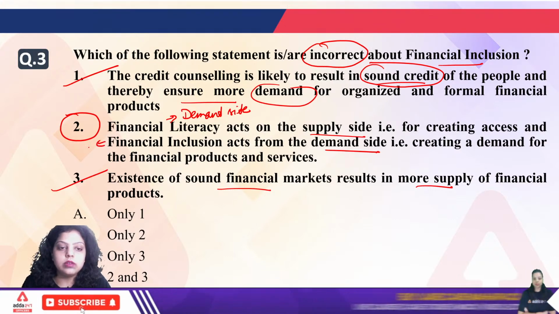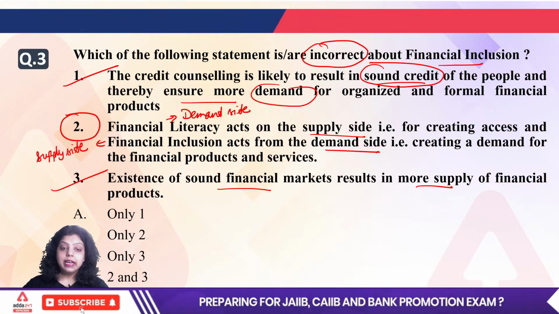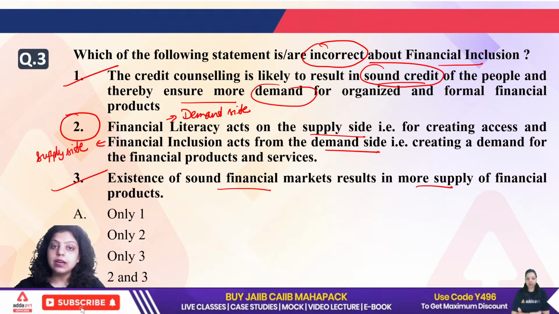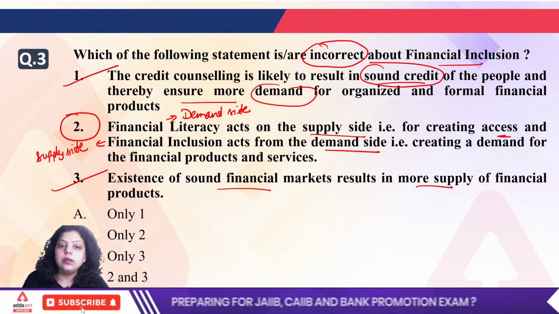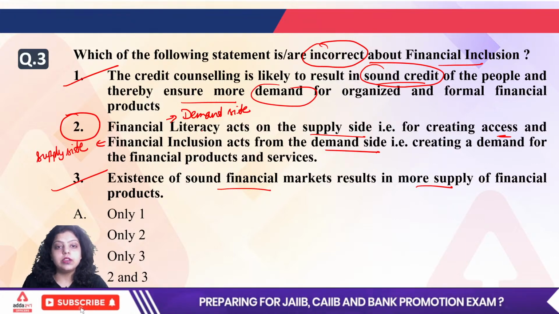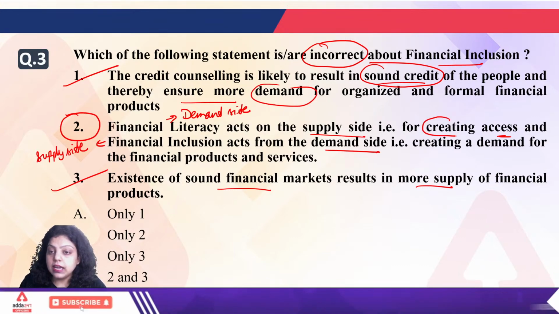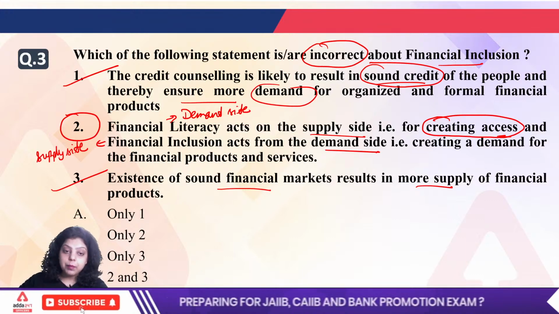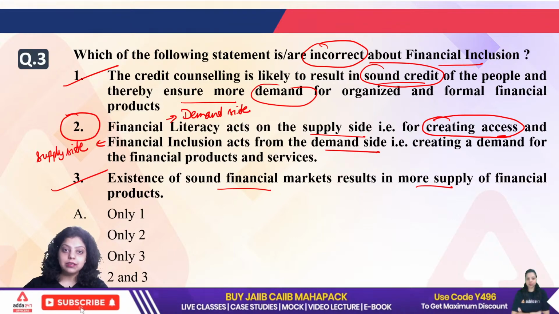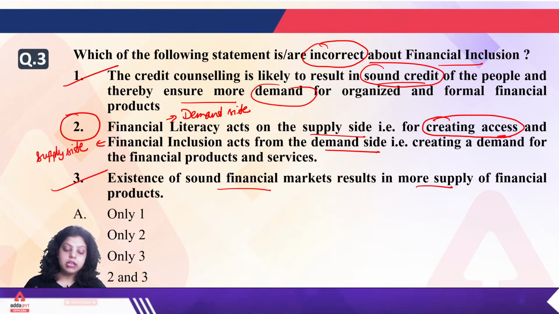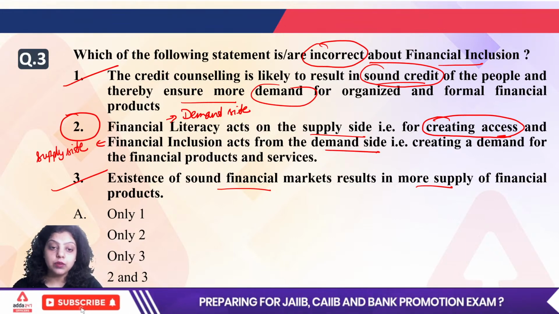No, financial inclusion acts as a supply side, because it makes available financial products and services at an affordable cost, so that it creates access for each and every person. Literacy is a demand side concept which creates demand, which makes you aware about the financial products and services, and because of that awareness you create demand for them.